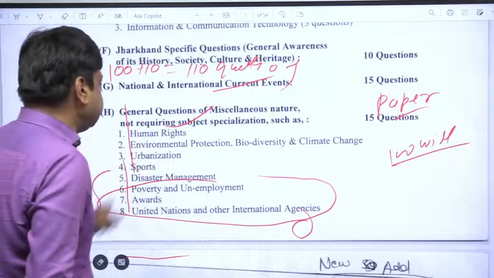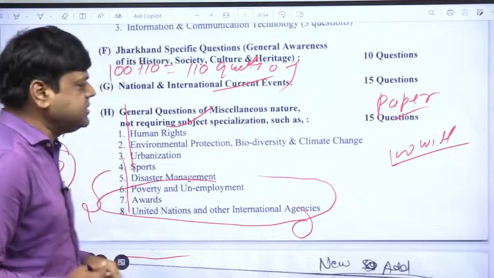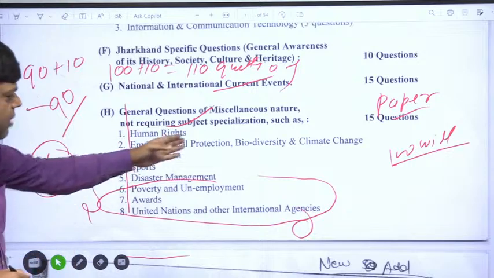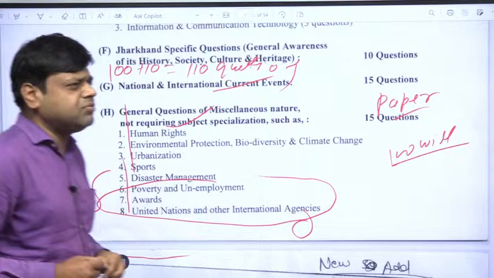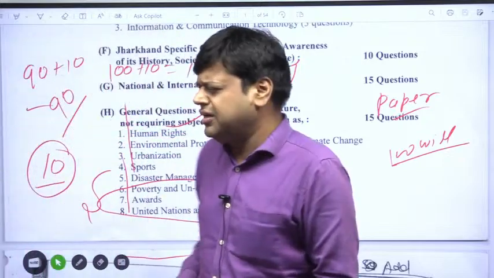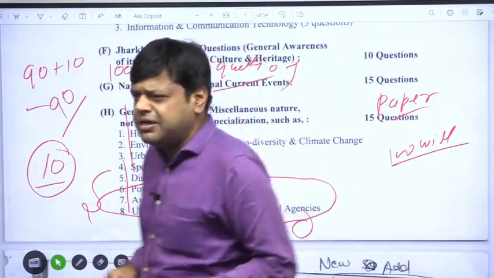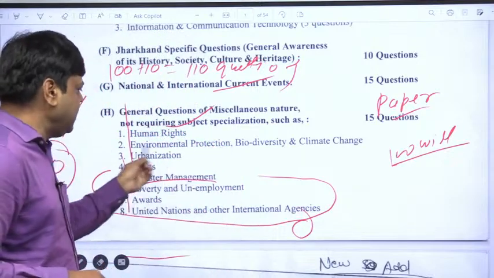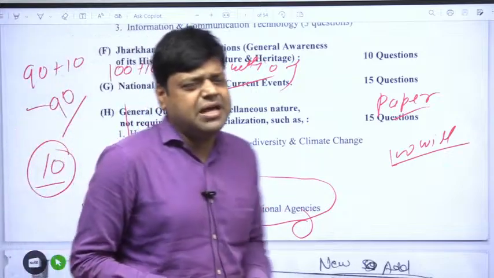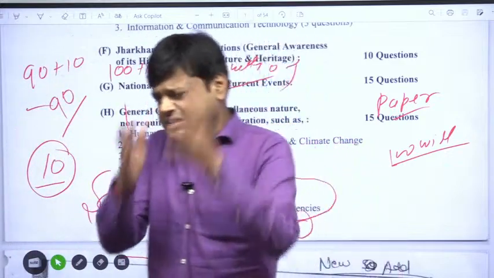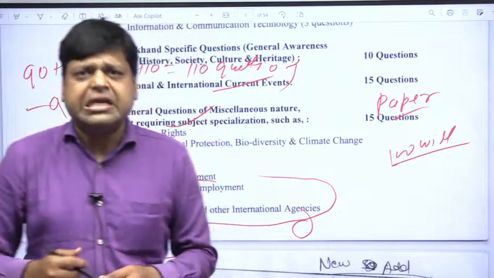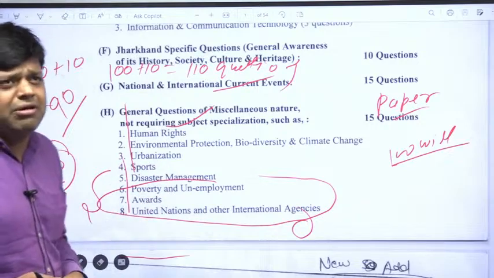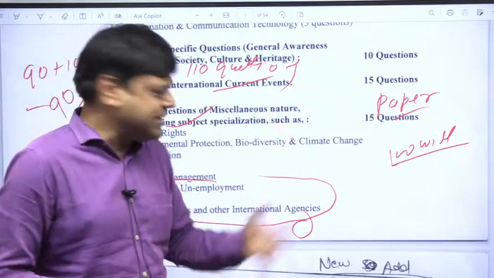Human rights, environmental protection, biodiversity, and climate change. Questions will be asked from these. Suppose from biodiversity, they may ask about different conventions or summits related to biodiversity. From environmental protection, the question can be what a greenhouse gas is, which gases constitute greenhouse gases, or things like the Montreal Protocol, Kyoto Protocol, Earth Summit, UNFCCC, etc.